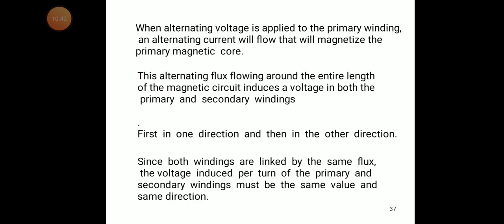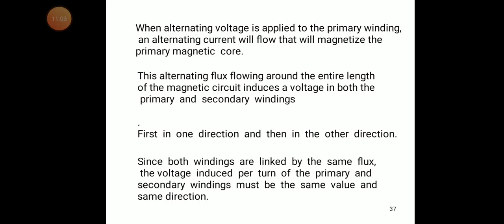Now we can see that when alternating voltage is applied to the primary winding, an alternating current will flow that will magnetize the primary magnetic core. So first, we need to apply the AC supply to the primary winding.